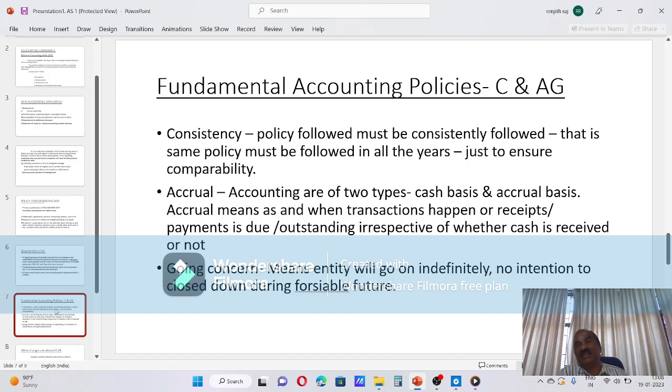C&AG. The head of all audit in government departments is the Controller and Auditor General. So the acronym I have put is C&AG, for Fundamental Accounting Policy. Whenever you recollect fundamental accounting policy, immediately C&AG should come to your mind. C&AG is the topmost audit authority, the Controller and Auditor General, who is appointed by the President of India.